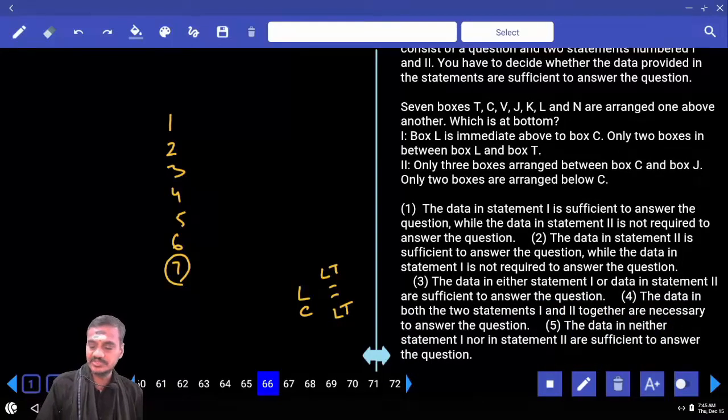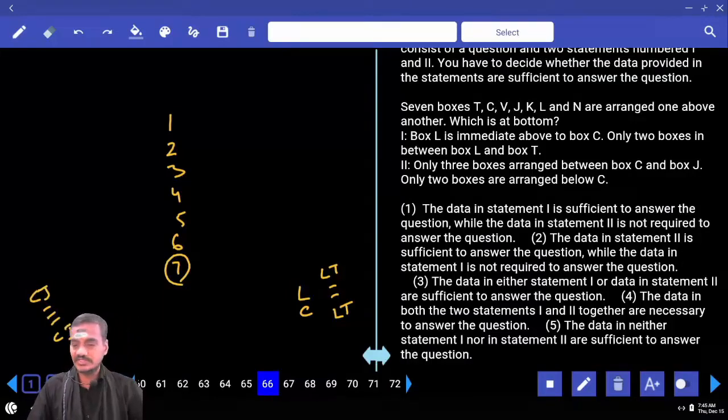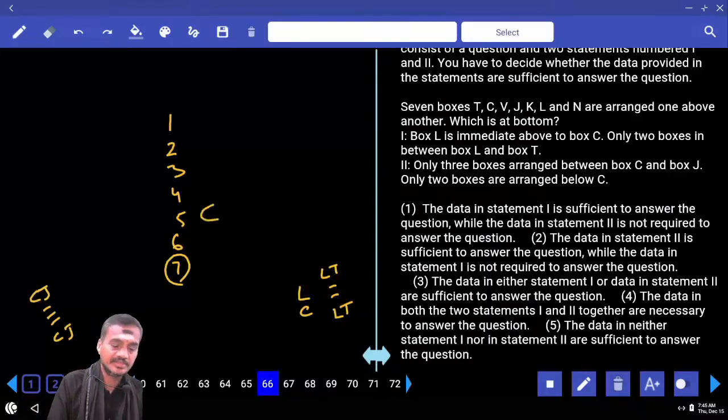Only 3 boxes between C and J. Now between C and J, there must be exactly 3 boxes. And between C and J, there are exactly 3. Only 2 boxes are below C. I must fix C in. And between C and J, how many boxes are there? There must be 3 boxes.